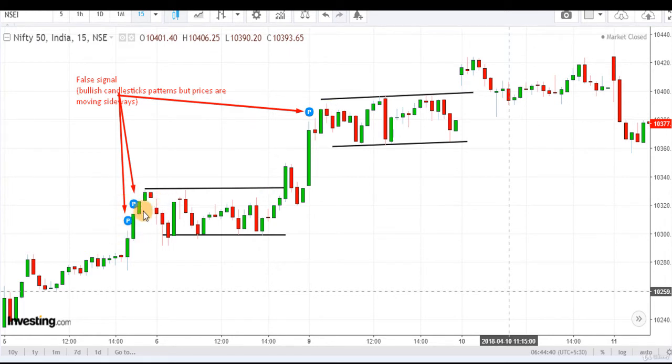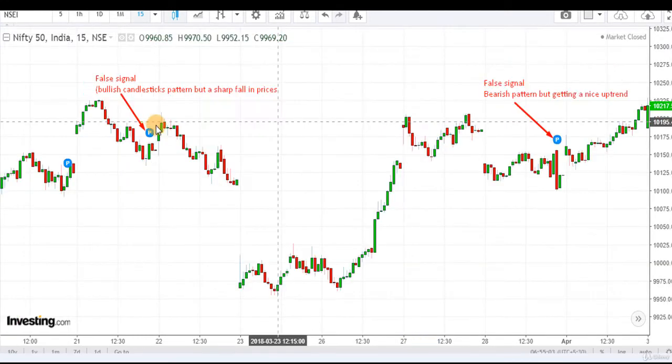After this signal, the market is ranging, and after this bullish signal of candlestick, the market is also ranging. This is a bullish candlestick pattern, but we can see after making a slight up move, the market is totally in a sharp fall. This is also a bearish pattern, a bearish engulfing pattern, but you can see the market is getting a nice uptrend after this signal. So this is also a false signal.